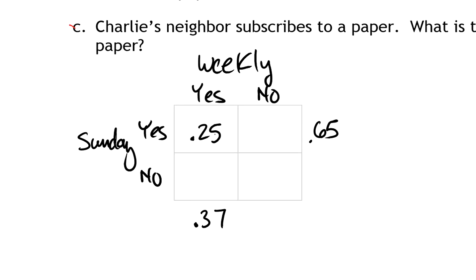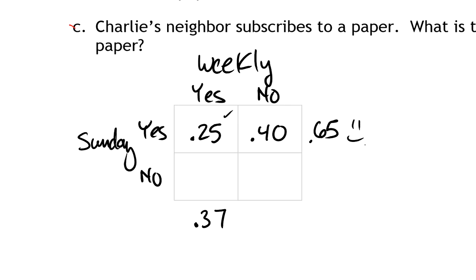For Sunday, yes, we've got a 65%, but if you'll notice, it comes in two flavors. 25% is yes for weekly, and then if I add it up, these have to add up to 65%. That would have to be what, 40%? So 40% would be no. So of those people that get the Sunday paper, 25% get the weekly paper, 40% do not get the weekly paper. And again, you can see that that's adding up to the 65% over here.